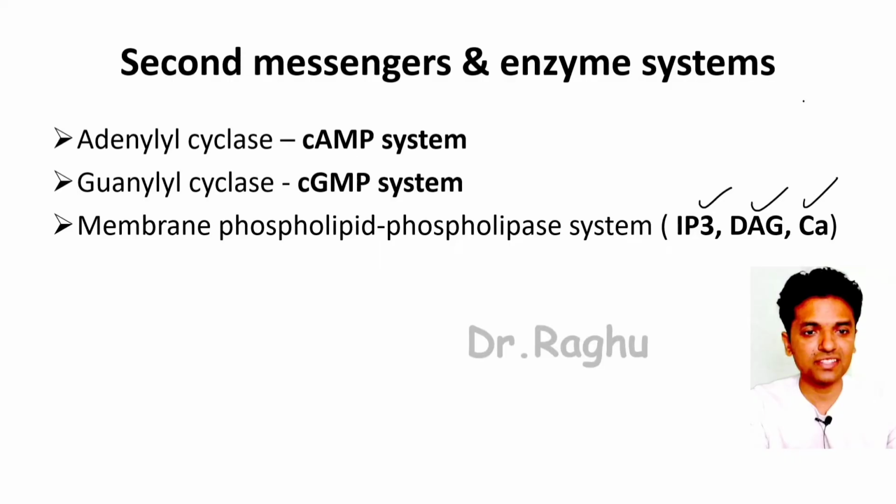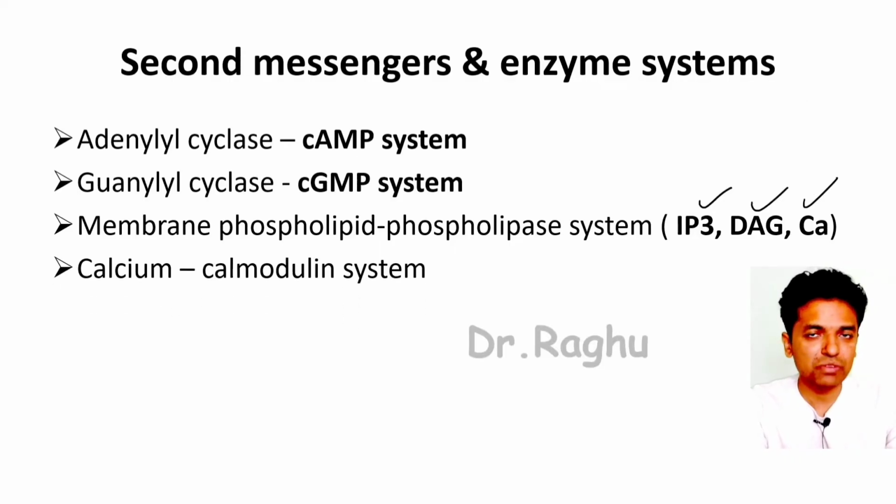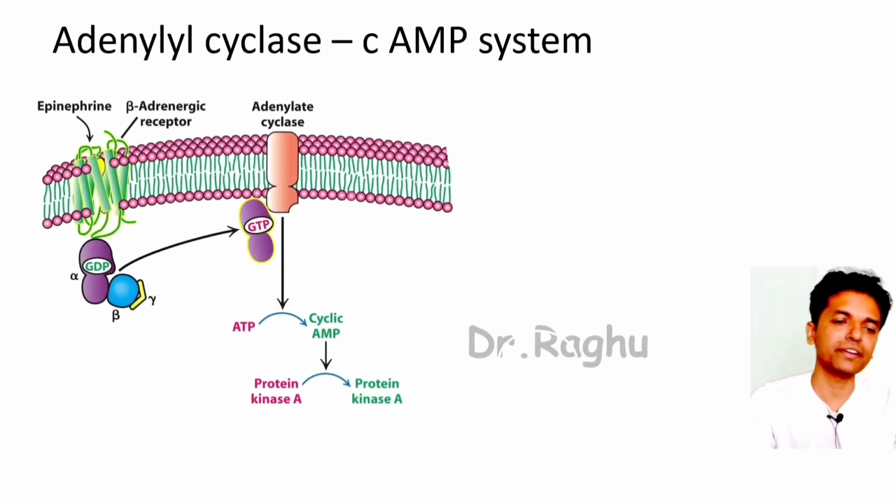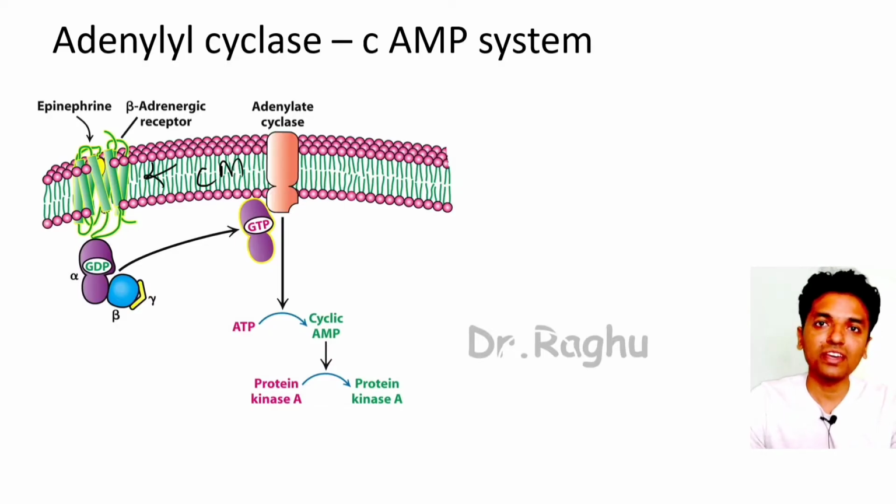So these are the enzymes, and there could also be stimulation of the calcium channels. Stimulation of the calcium channels causes binding of calcium to an intracellular chemical substance called calmodulin. So this system is called the calcium calmodulin system. Let me give you an example of how this adenyl cyclase cyclic AMP system acts. Again, this is our cell membrane, and this receptor is the G protein coupled receptor. It has an extracellular domain, an intracellular domain, and a transmembrane domain.